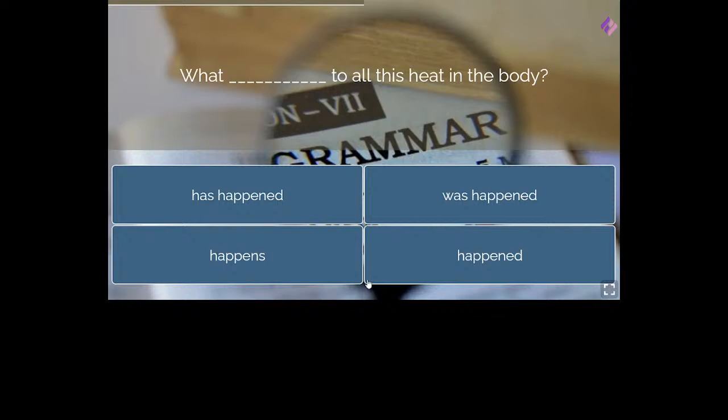So what should come? Is it has happened, was happened, happens, or happened? Remember the clue that I have given to you. The clue is it is something that takes place on a regular basis. So what dash to all this heat in the body? So quickly text me.